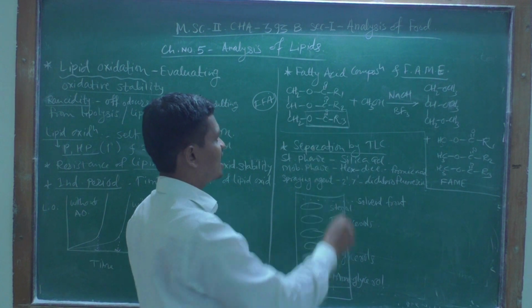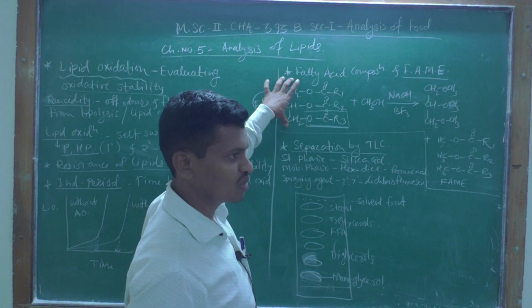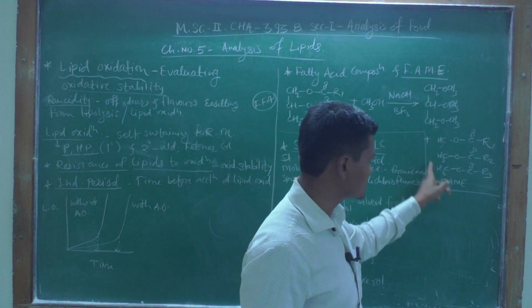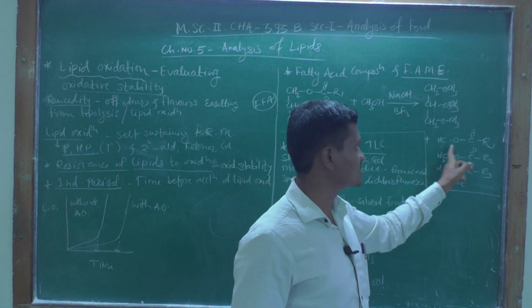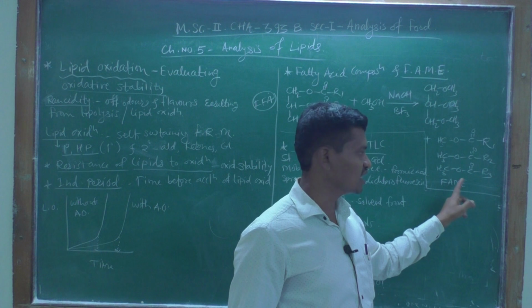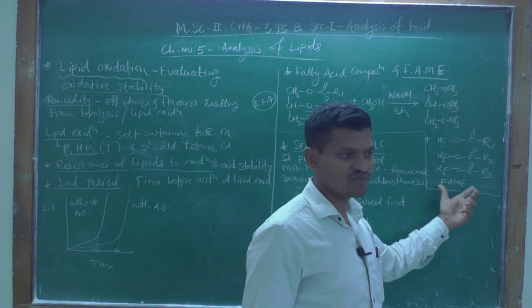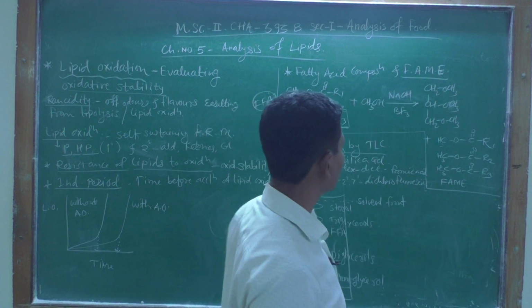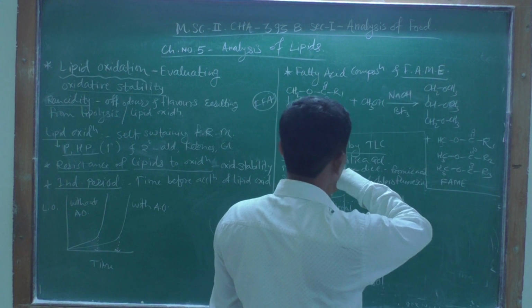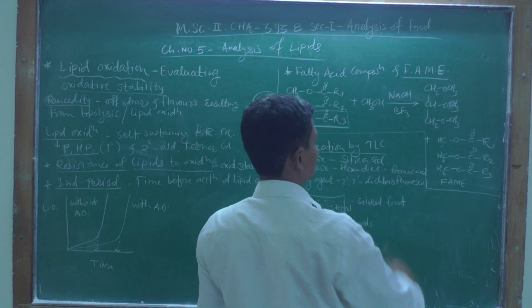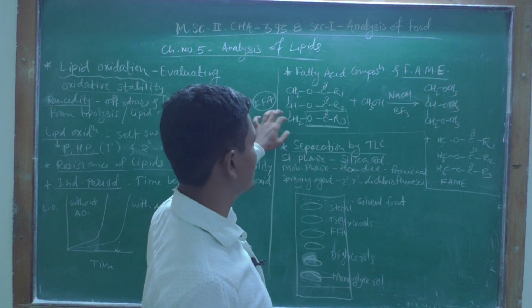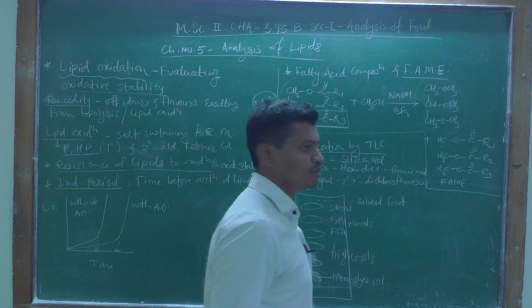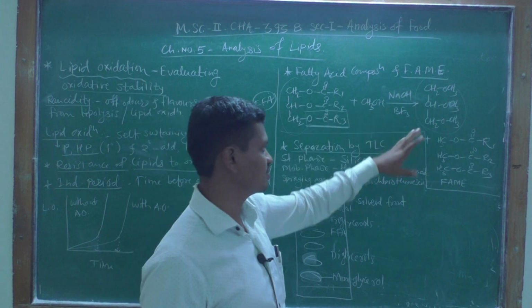So actually these fatty acids are the esters of this glycerol. Okay, and here trans-esterification takes place, and we are getting methyl esters of these long chain fatty acids. They are called fatty acid methyl esters or FAME. This sodium methoxide is unable to react with this FAME. Okay, and this sodium methoxide is unable to react with this free acid. Okay, and here this is converted to methyl ethers of glycerol. Okay, this is the reaction between them.